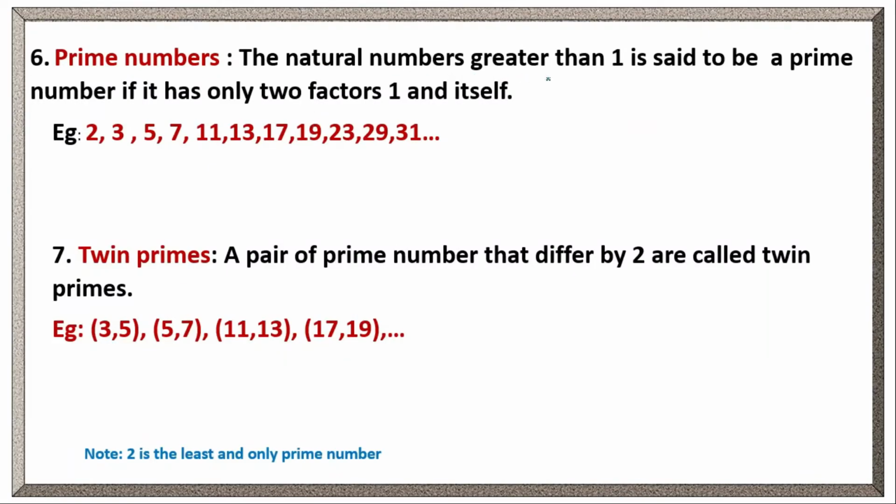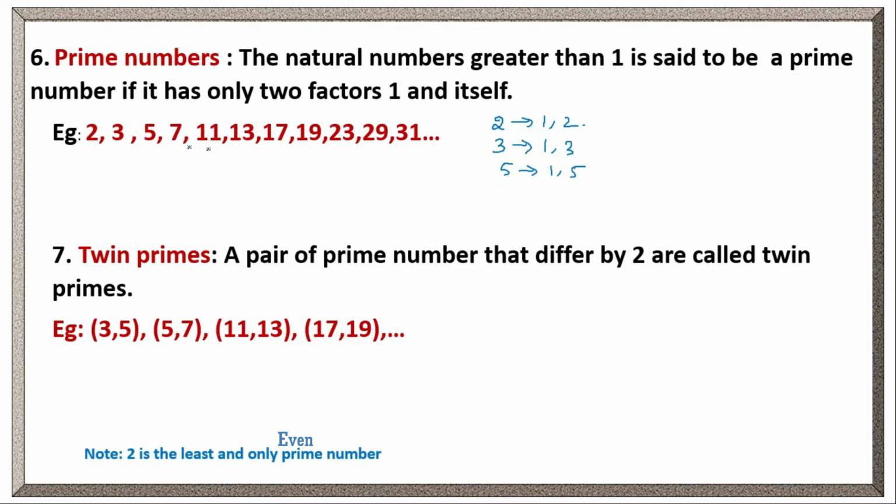Let's see prime numbers. A natural number greater than 1 is said to be a prime number if it has only two factors, 1 and itself. Here if you observe, all these numbers have only two factors. Suppose we take 2, what are the factors of 2? 1 and 2. What are the factors of 3? 1 and 3. What are the factors of 5? 1 and 5. Clear?